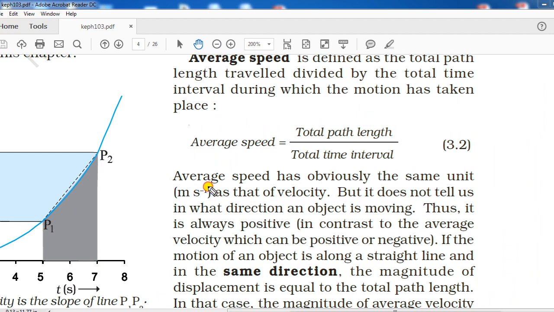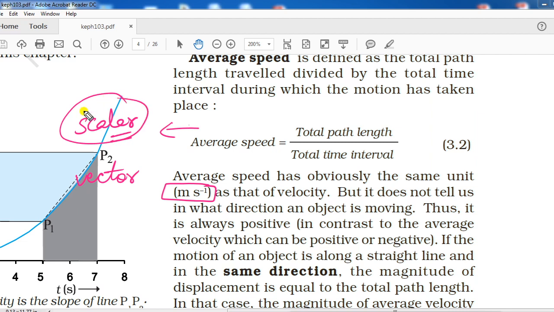There is one similarity between average speed and average velocity, and that similarity is unit. Unit is meter per second. Both of them have the same unit, but there is one difference. Average speed is a scalar quantity, while average velocity was a vector quantity. That means average speed has only magnitude, no direction at all.